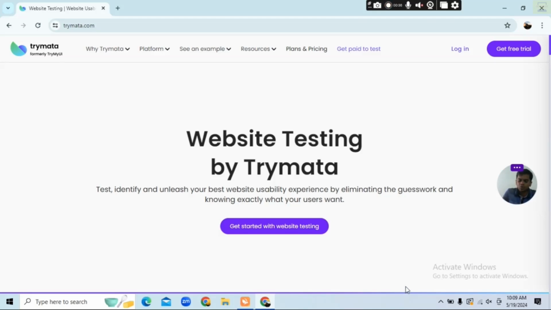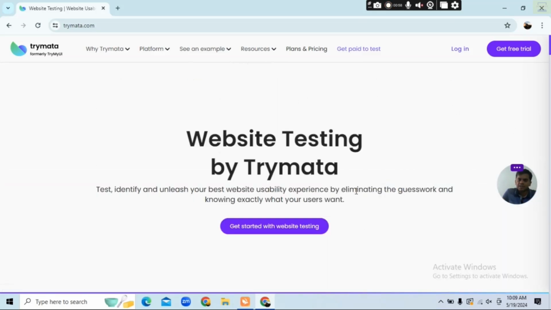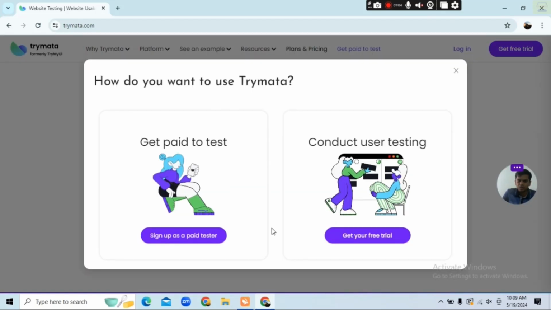The platform pays out rewards in cash or gift cards, making it a great way to earn some extra income with your spare time. Whether you are looking to save on special purchases or just supplement your regular income, Trymata is definitely worth checking out. Okay, so you see here website testing by Trymata. You can also do website testing, get started from website testing.